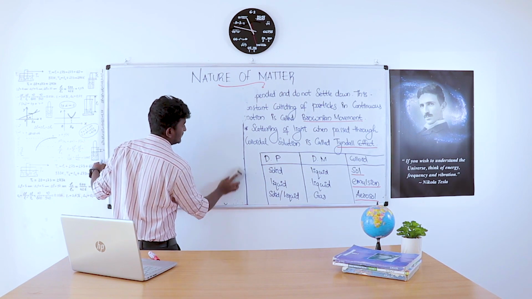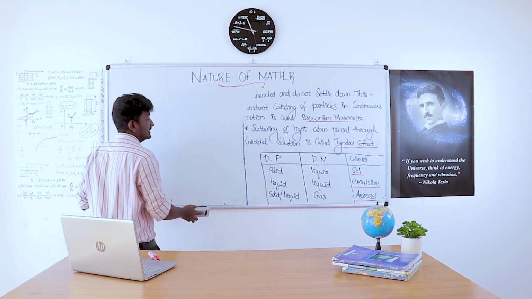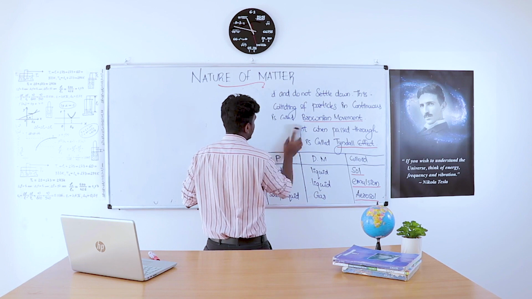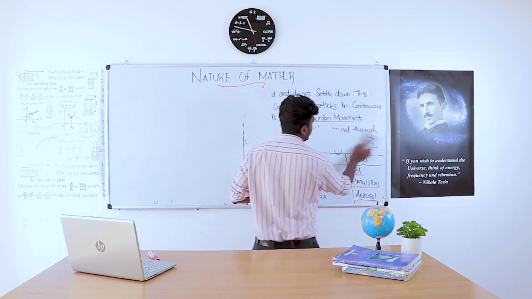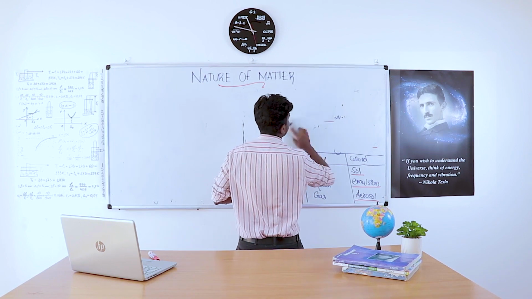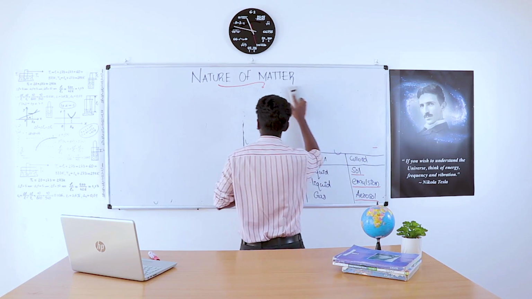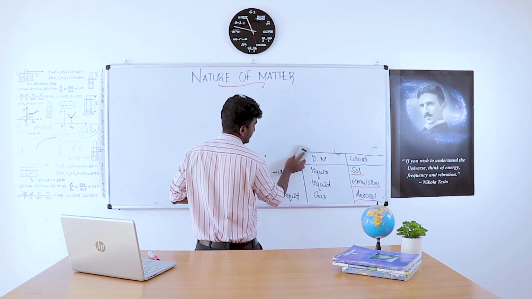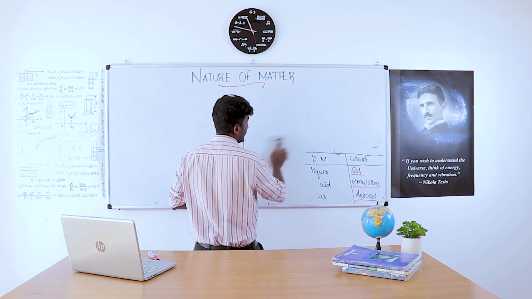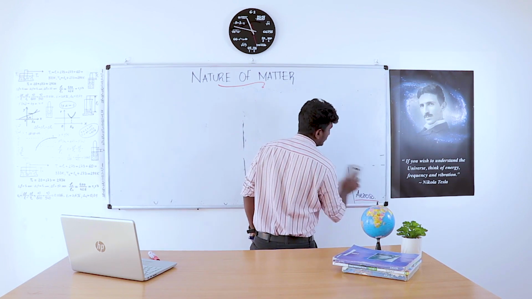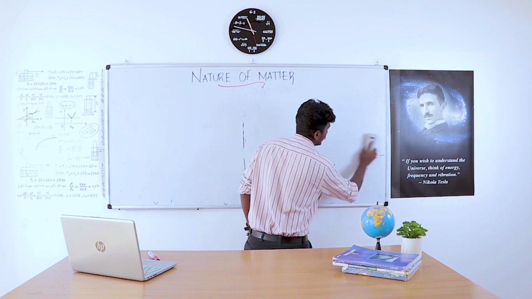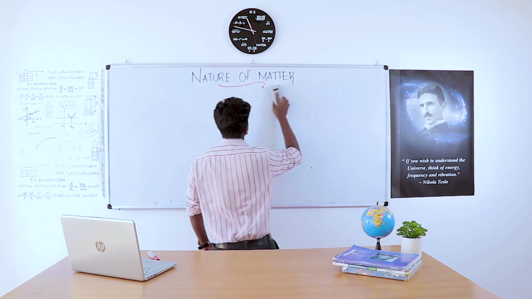It is a solid dispersed phase dispersed in a liquid medium. That is, the dispersed phase is solid and the dispersion medium is liquid. That is called sol. If the dispersed phase is either a solid or a liquid and the dispersion medium is gas, then it is called aerosol. If both dispersed phase and dispersion medium are liquid, then it is called an emulsion. That's all about the topic colloids.